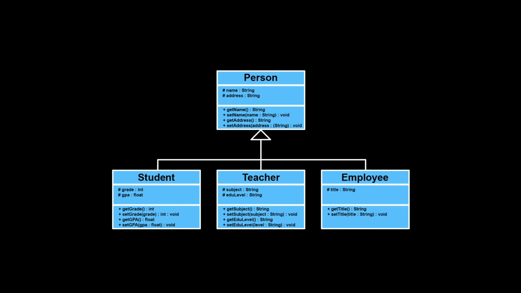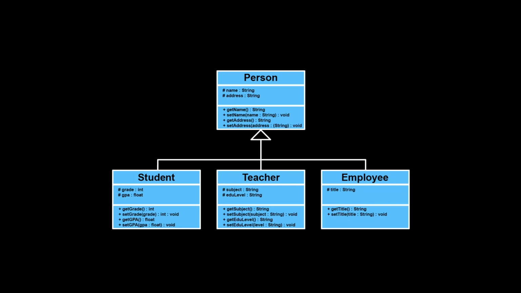Note that the child classes do not have access to the attributes or methods of each other. For example, the employee class will not have access to a grade attribute, and the teacher class will not have access to the employment type attribute, because these classes do not inherit from each other. The classes student, teacher, and employee only inherit from the person class. Also note that the person class does not have access to the attributes in any of the child classes. Parent classes do not inherit from child classes.